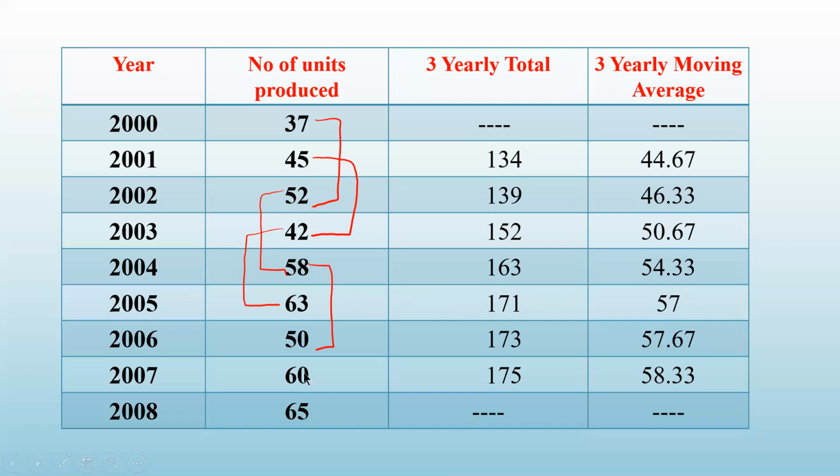Next, I have to leave this 58. So 63 plus 50 plus 60. That will give me 173. And for the average, when you divide 173 by 3, you will get 57.67. Okay, then next.